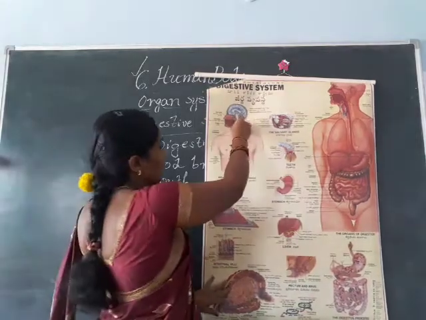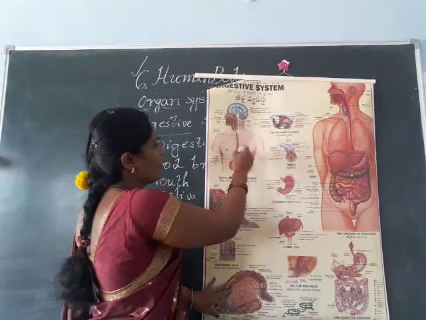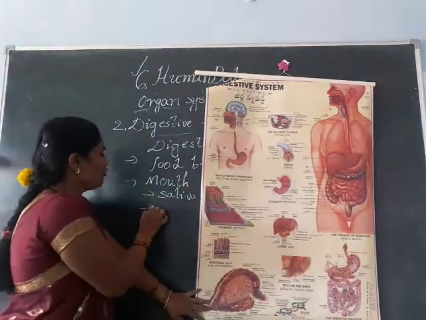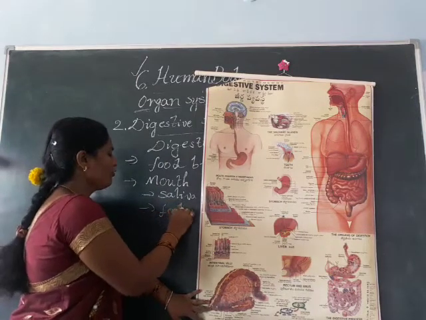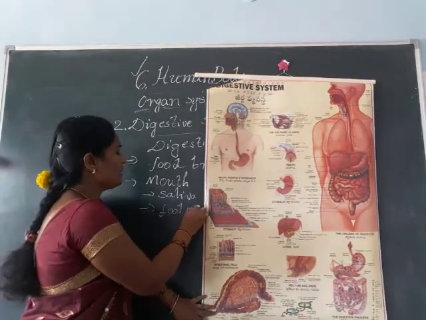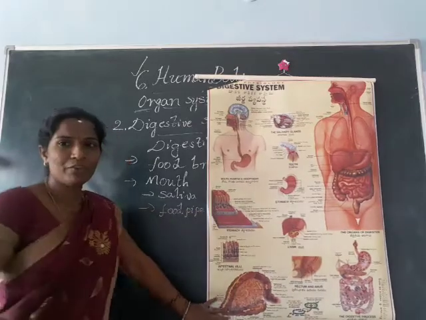This pipe present in our body we call the food pipe, F-O-O-D, food, P-I-P-E, pipe.